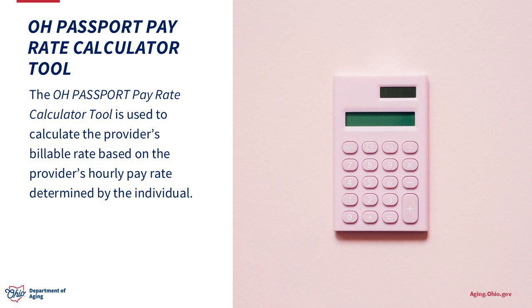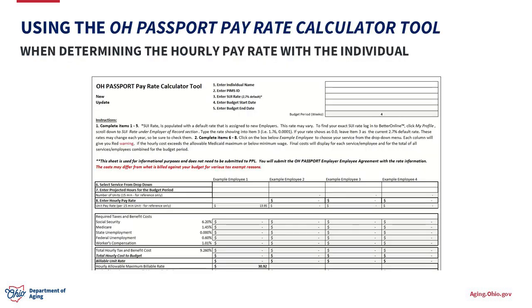As mentioned before, Step 2, determining the provider's hourly pay rate, and Step 3, determining the provider's billable rate, occur together. To determine the billable rate based on the hourly pay rate, you will use the C-HCAS Pay Rate Calculator tool. This is an Excel spreadsheet that will calculate the hourly pay rate plus the taxes for you. First, you'll use the Pay Rate Calculator tool to determine the hourly pay rate with the individual. Here's a short tutorial on how to do this.